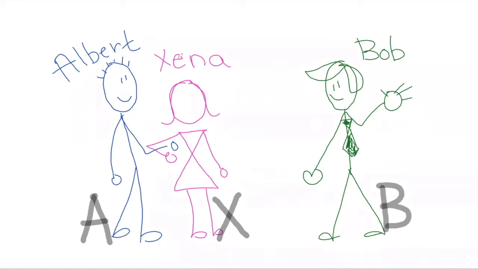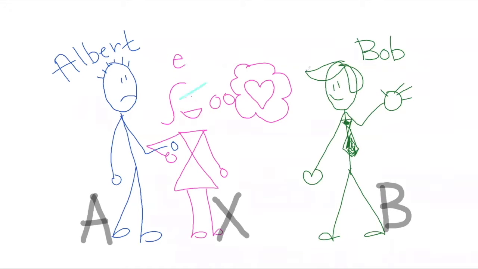Turns out that Xena has the hots for Bob. After all, Bob is a flashier dresser. He's a hotter guy than Albert. And of course, that makes Albert more than a little worried. And turns out he should be.